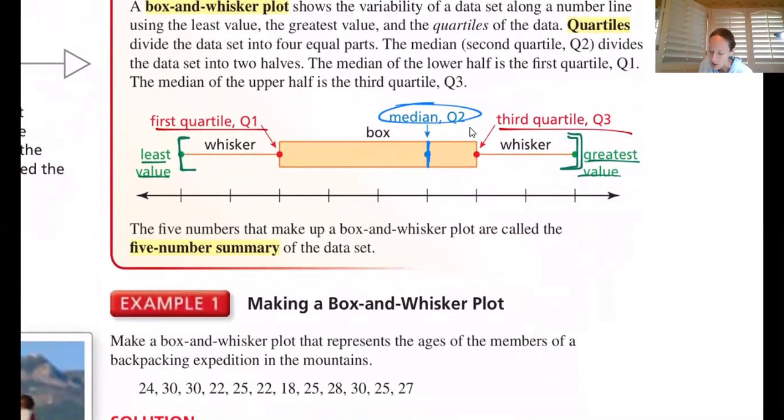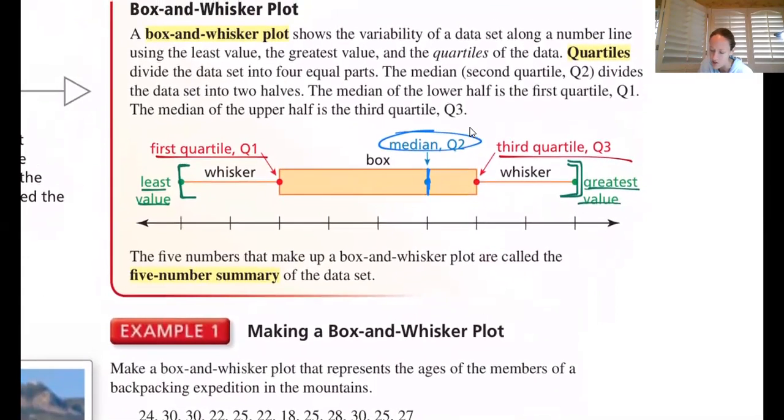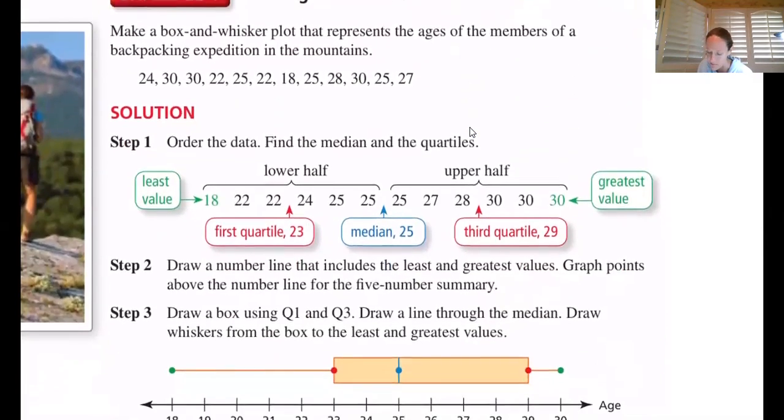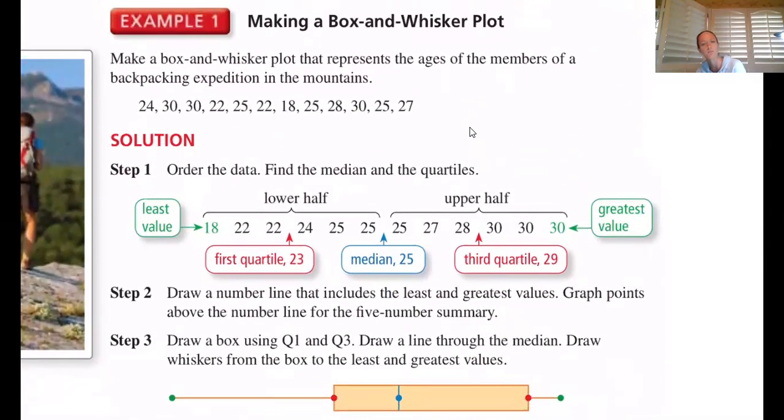Okay. So there are a couple other terms. There's the box and whisker plot up here at the top that you see highlighted. Quartiles, quarters, 4 quarters in a dollar. I keep on bringing that up. And then we have this 5-number summary. Let's go look at an example. Example number 1, let me try to explain what's going on.